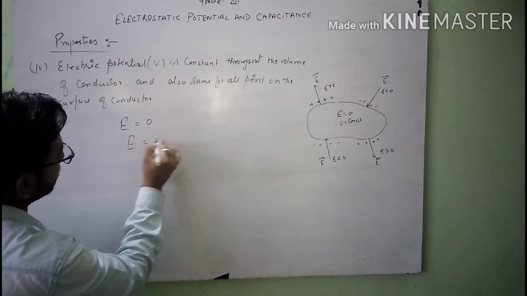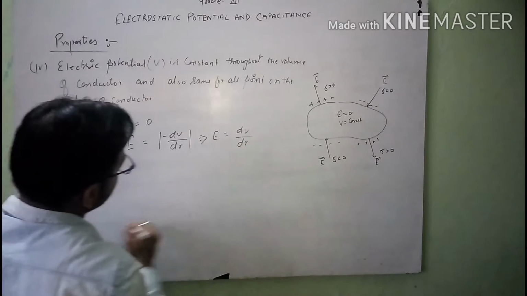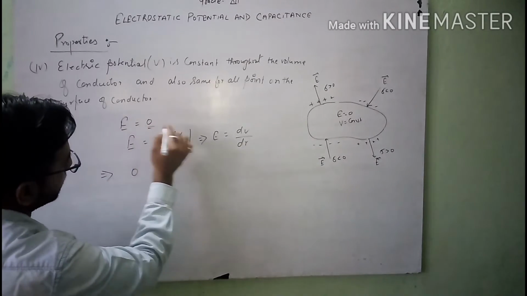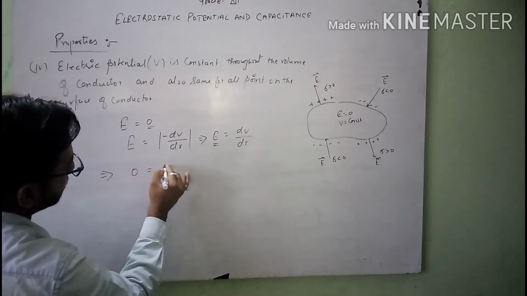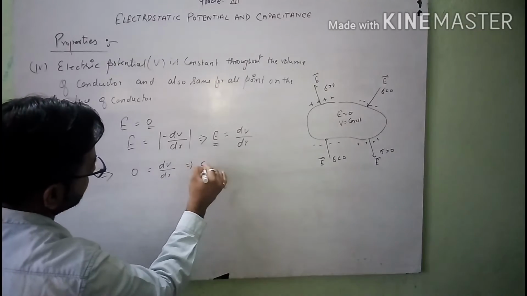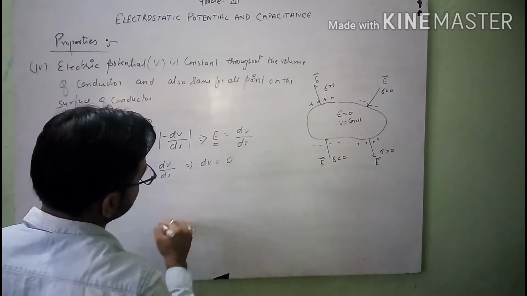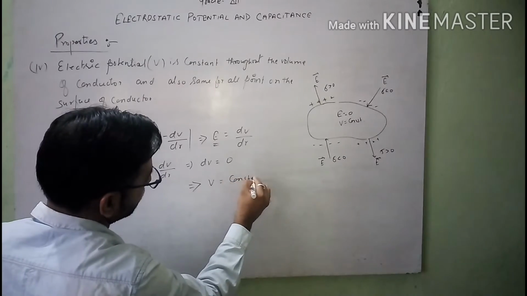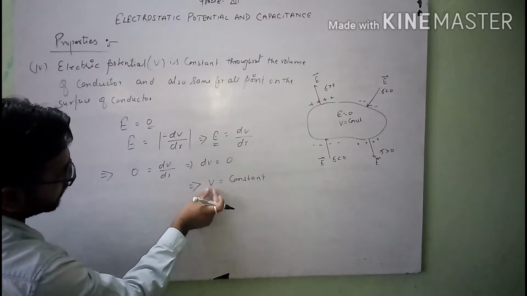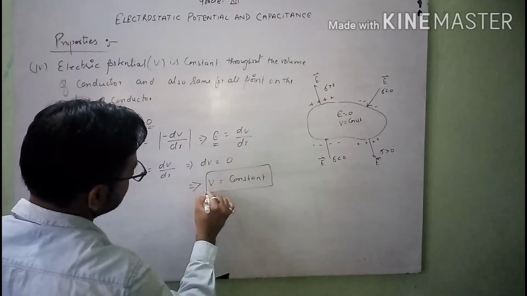E is equal to dV over dr. So from this relation, if we substitute the value of E equal to 0 in this equation, we can say that dV over dr is equal to 0. It implies the electrostatic potential difference, or electric potential, is equal to a constant, because if you differentiate any constant number, you will get a 0 value. So we can say that V remains constant.